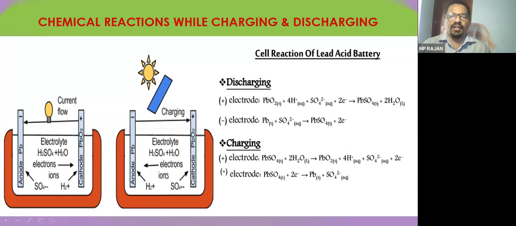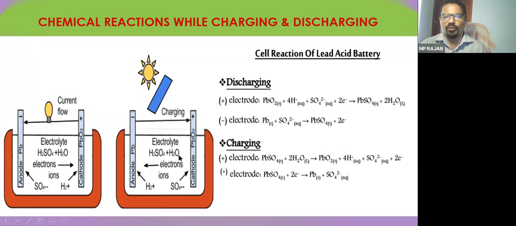Whereas at charging time, we are giving a supply, like we give solar radiation to the solar cell. Similarly, you can charge it through a solar system, or you can give an electrical supply. So during charging, you can see now both are lead sulfate. Again, H2SO4, water content is more here. So here we are seeing the liberation of water. The sulfuric acid content is reduced and the water content is increased. Here now during the charging period, this water content is there.